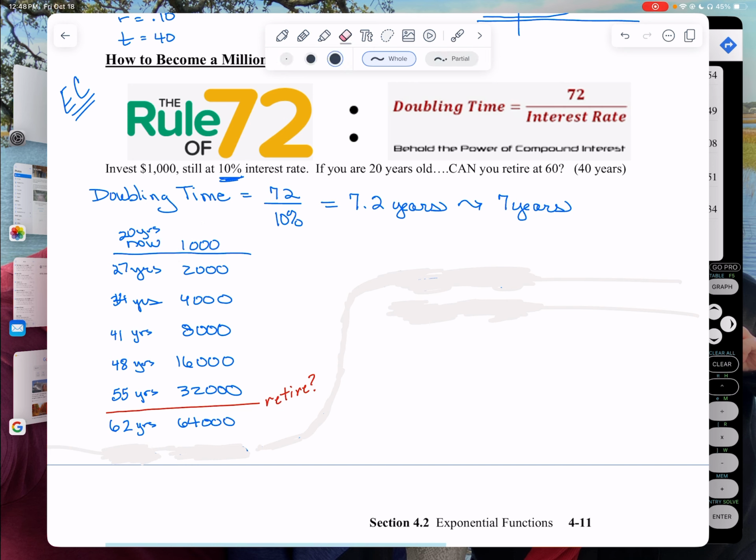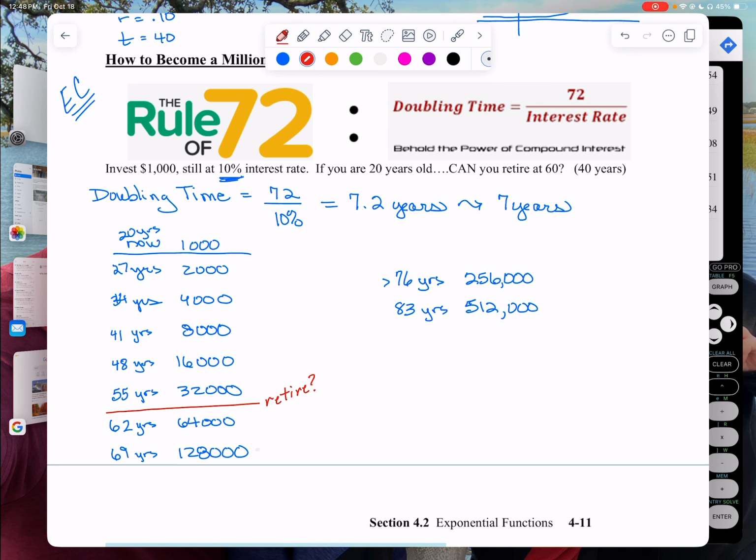But you could keep going. When you're 69, you'd have 128,000. When you're 72, you've got $250,000. When you're 83, you've got $500,000. Now, what I want you to notice, and this is huge: how much did you gain in these first 7 years? Just $1,000. I mean, that's good.